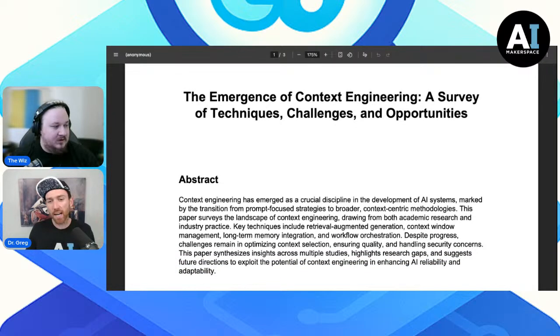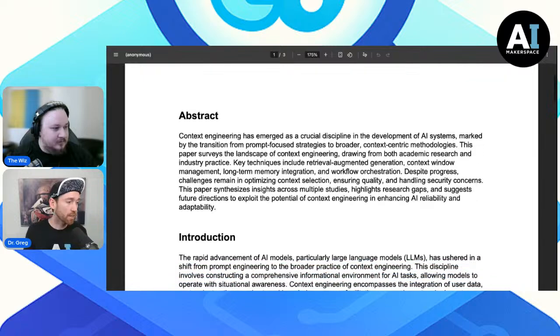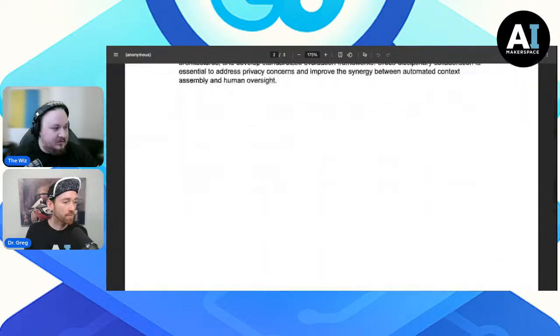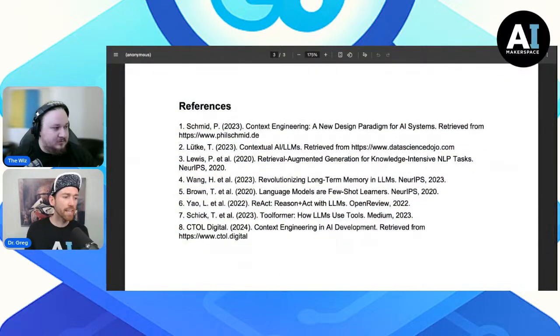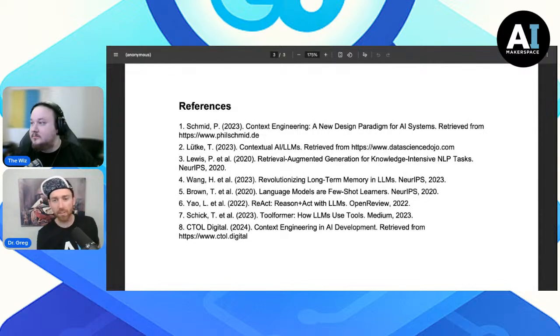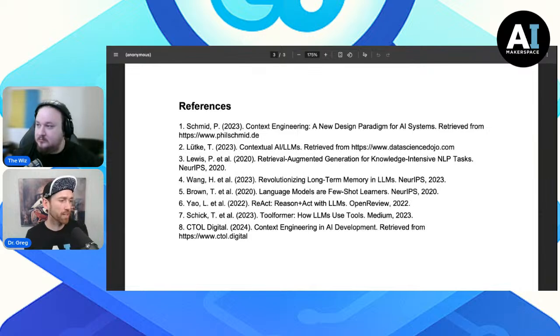The first thing that I would look at in this paper, if I had some graduate students and I was the professor here, is I would go to the end and I would say, okay, did they get the right references here? And what are they missing? Because if they're not looking at the right stuff, they didn't do a very good job searching and researching. And so, we got the Phil Schmid one, 2023, maybe not, but okay.